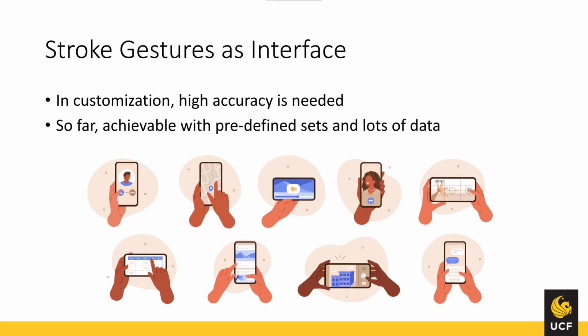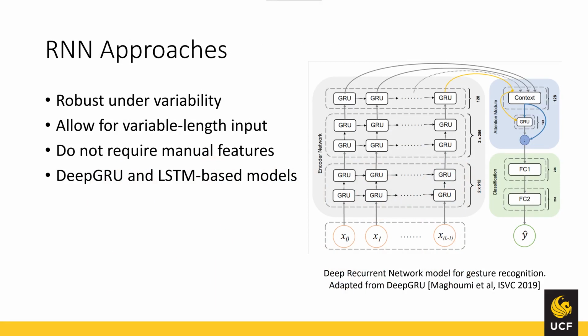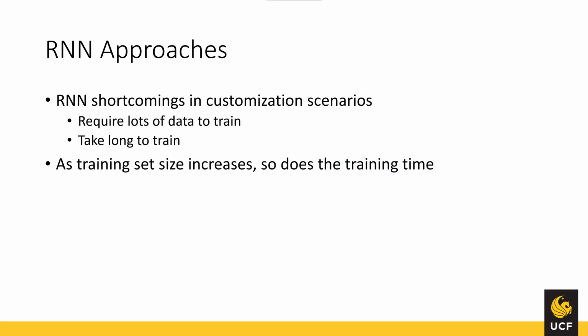more difficult with custom gestures where only a few samples per gesture are given. Approaches based on recurrent neural networks are robust to gesture variability, allow for variable length inputs, and require no handcrafted feature extraction. Recently, deep GRU and LSTM-based networks trained on thousands of original samples performed at state-of-the-art accuracies. However, in customization scenarios, a user expects to only specify a few samples per gesture class and have no downtime before using gestures. So the two main shortcomings of RNNs prevent methods based on them from widespread adoption.